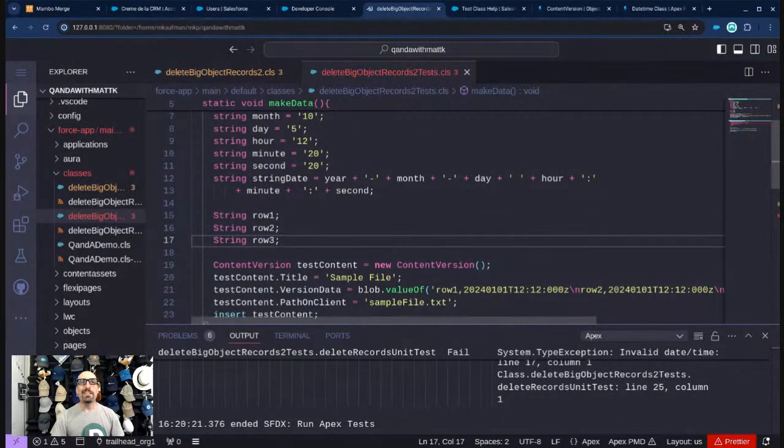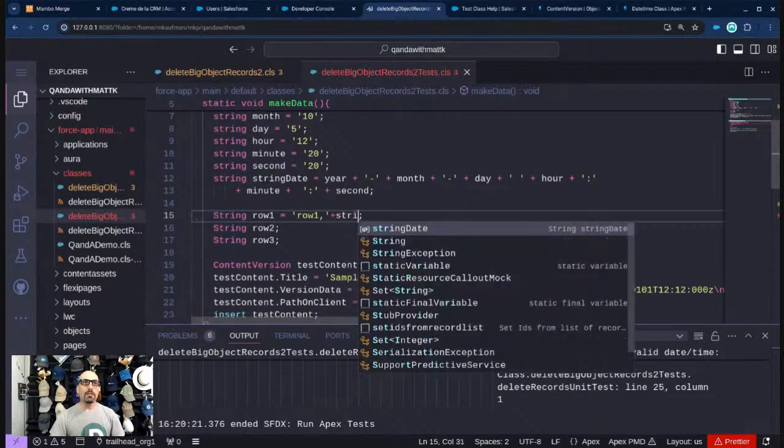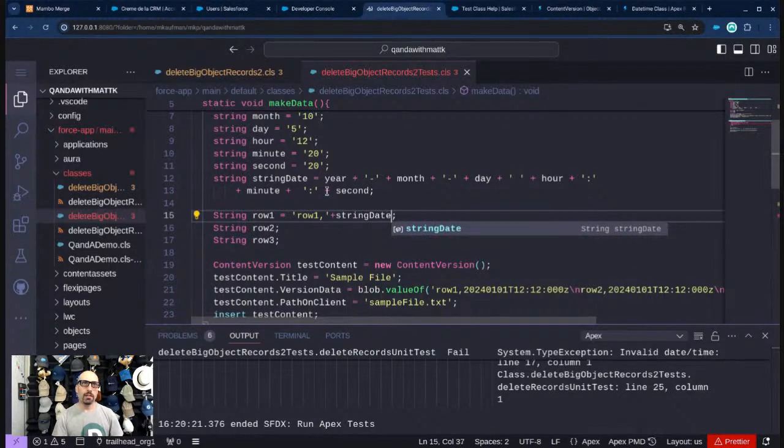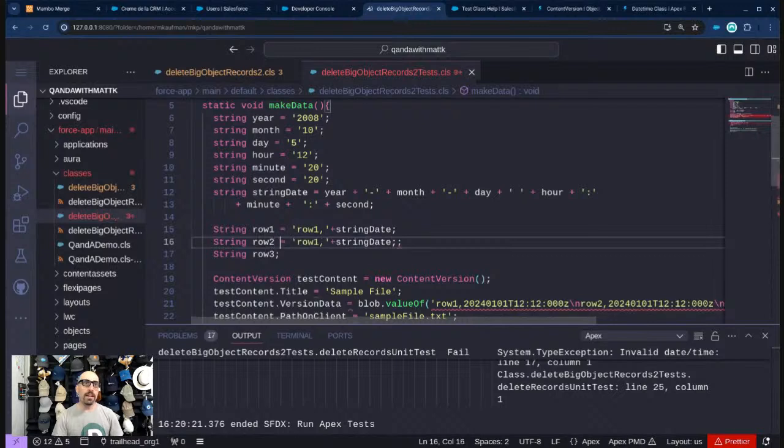I don't know if I actually need all of those, but that's okay. So this first one is going to be the word row 1 plus the string date, which is this thing up here that's being compiled. And then we'll do row 2. And all this is just sample data just to be able to run the test.